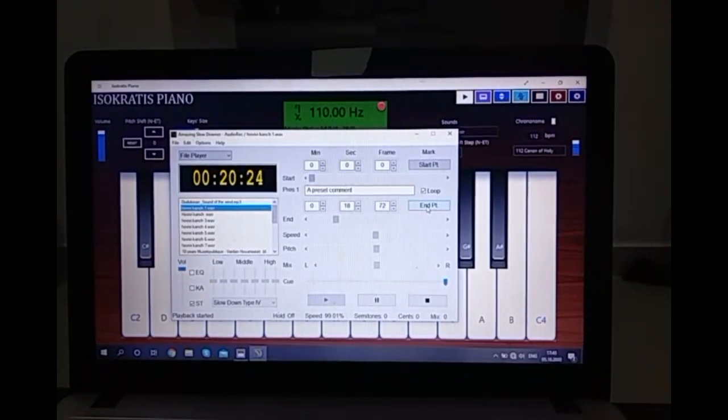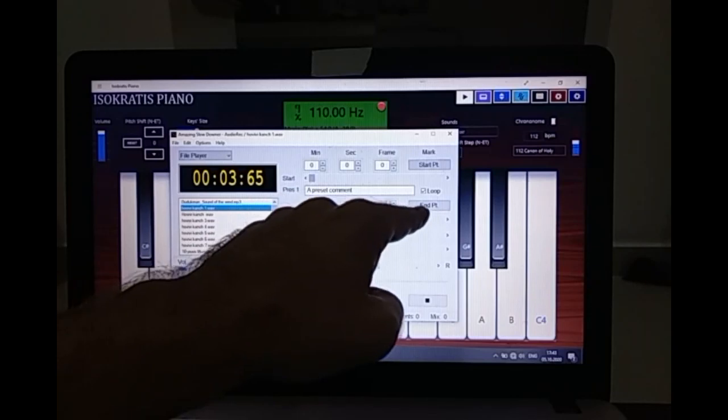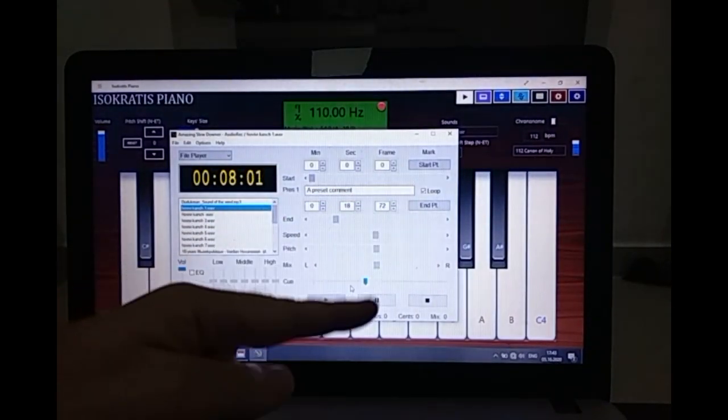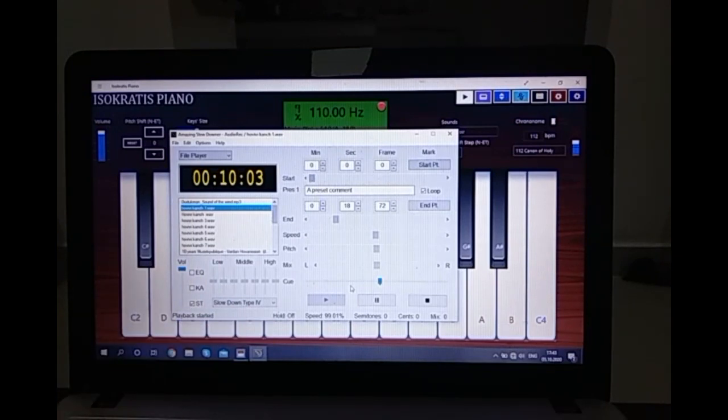So that was the first phrase, and now I have looped it, clicking on the end point. Now it will be playing in a loop, and I will try to repeat after the recording.